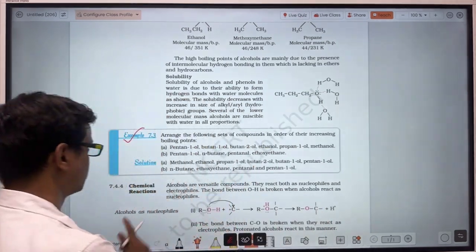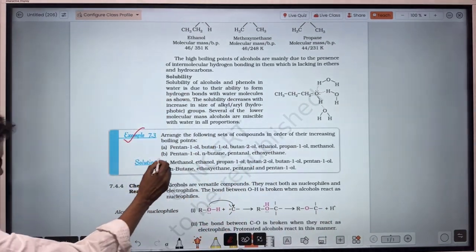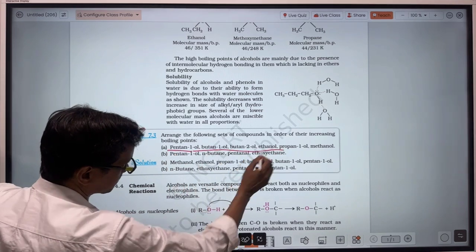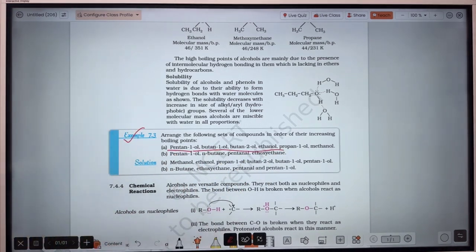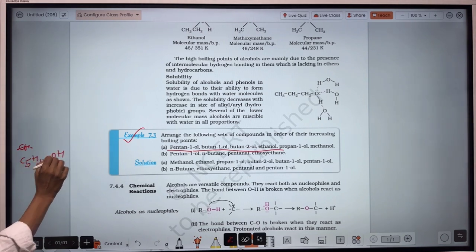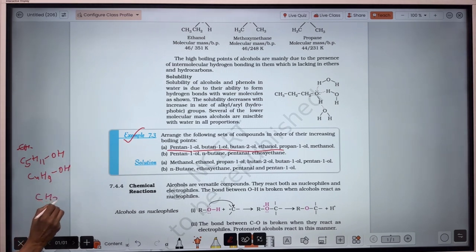Okay, so let's see how to solve this question. Draw the structure, then you can comfortably compare. So pentan-1-ol, butan-1-ol, butan-2-ol, which is bonded to a secondary carbon atom.